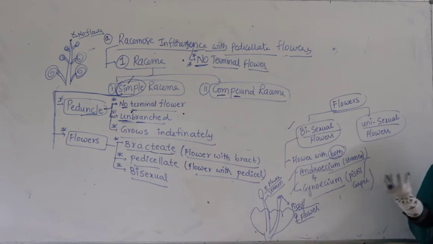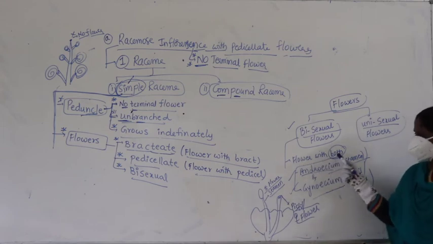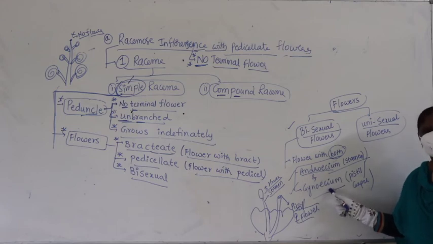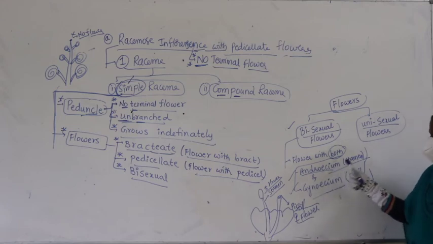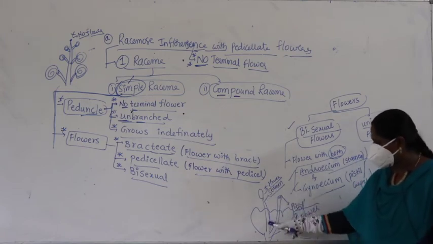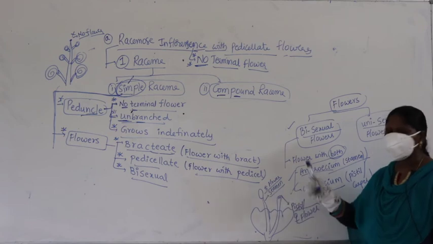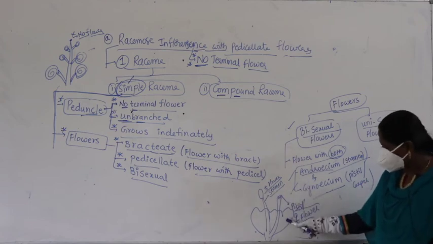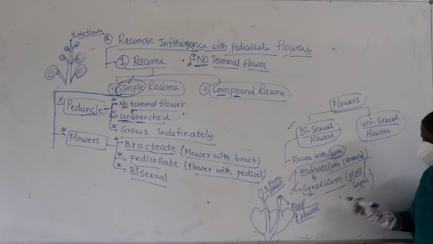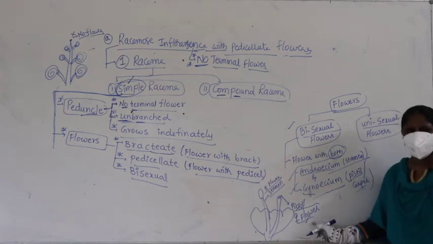Generally, if you take any flower, a flower with both means androecium is present, gynoecium is also present. What is androecium? It's nothing but stamen, or also called male flower. So this is called stamen or androecium, or also called male flower. In the same flower, you find gynoecium, pistil, carpel, or itself is called female flower.